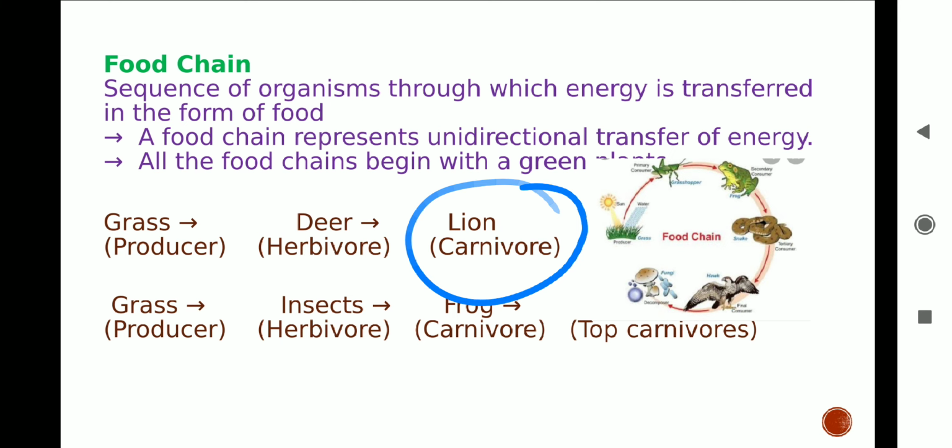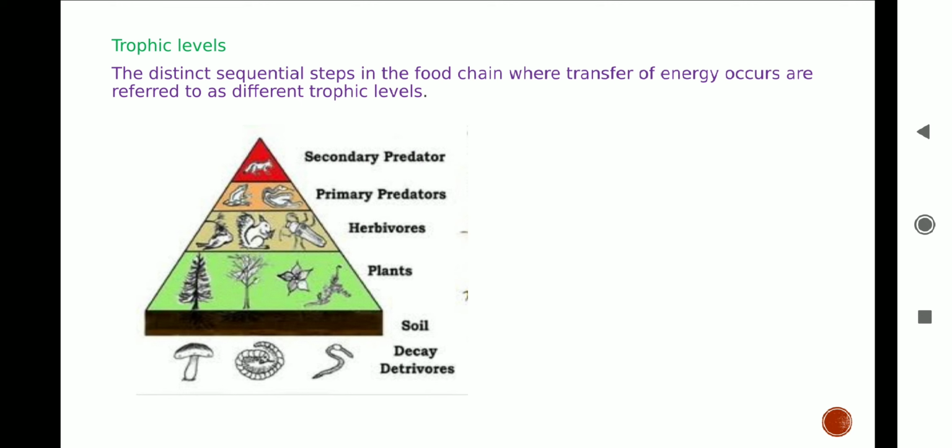Trophic levels are the steps representing the organisms in a food chain at which transfer of food and energy takes place. The first trophic level is always the plants that are producers. Herbivores form the second trophic level. Carnivores form the third trophic level. And the large carnivores who feed on the small carnivores constitute the last trophic level. They are also known as secondary predators. They are not preyed upon, instead they die of old age or disease.